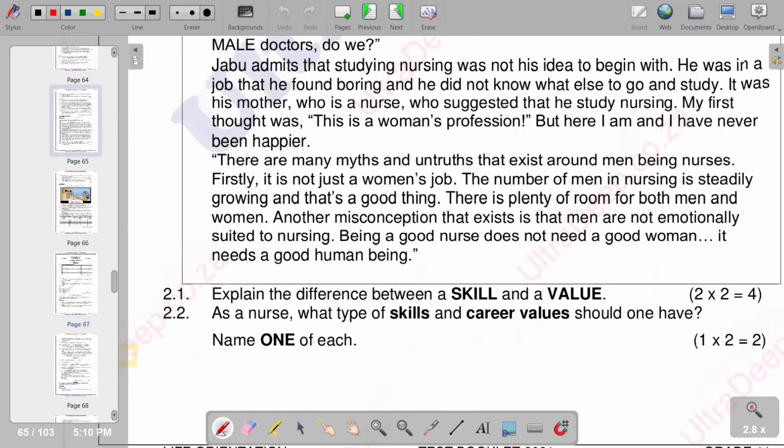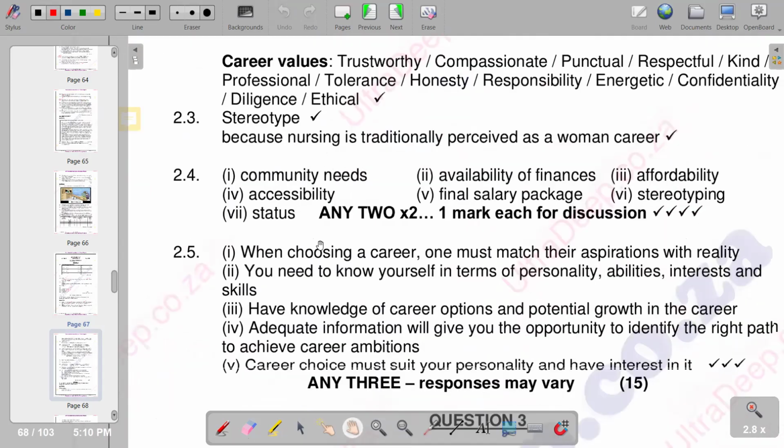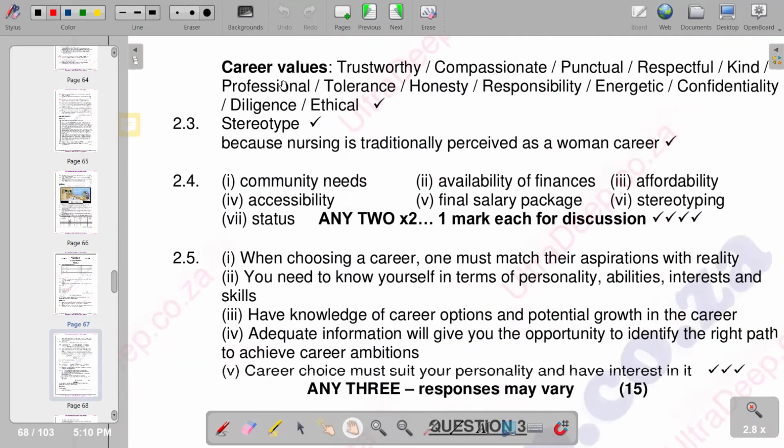So moving on to the next one, it is saying: as a nurse, what type of skills and career values should one have? Name one of each, the type of skills and career values that one should possess, obviously, as a nurse. So we try to refer to the career values that you should possess. So we have: should be trustworthy, compassionate, punctual, respectful, kind, professional, tolerant are some of the career values that you should possess.